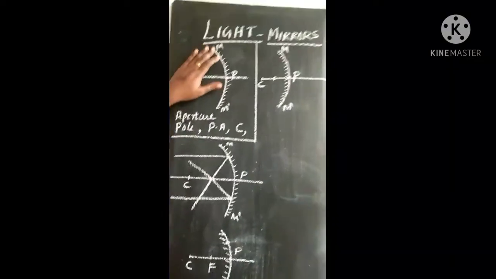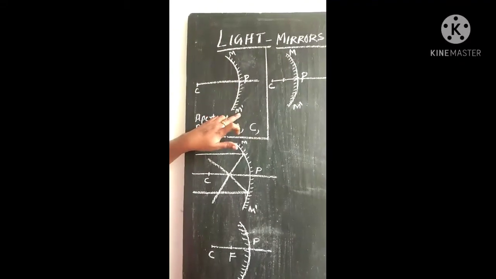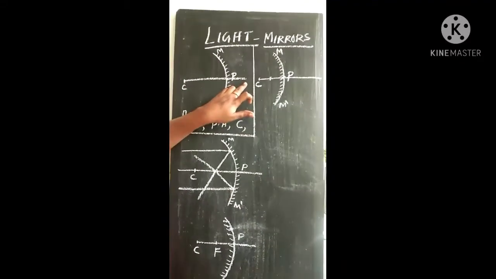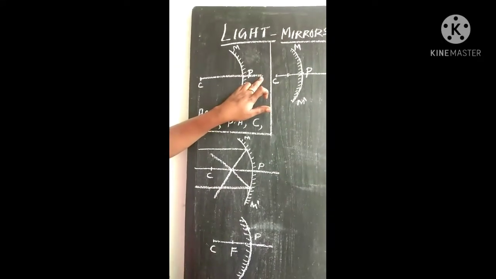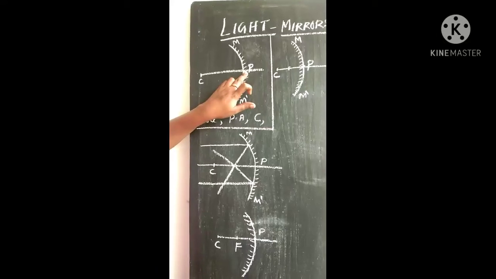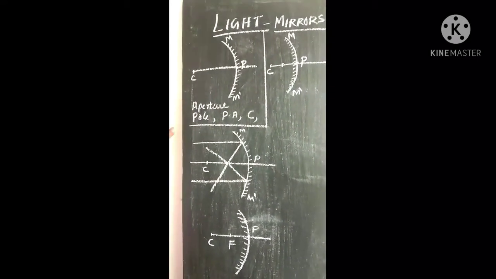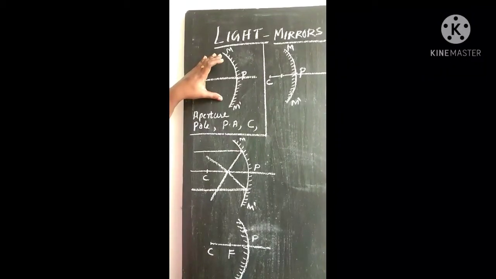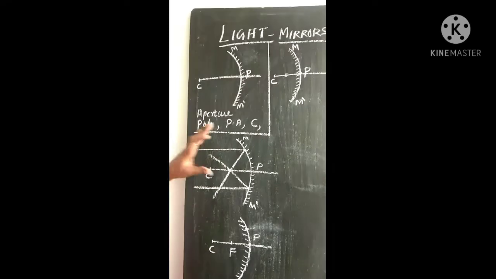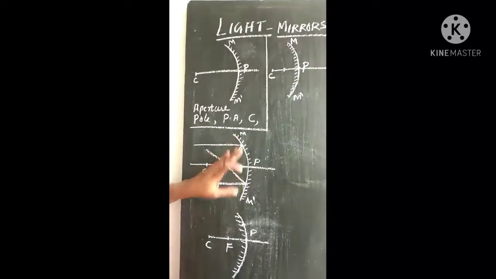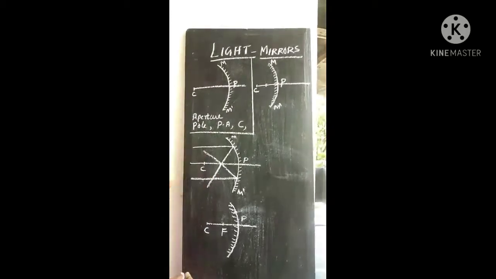Here, this is the pictorial representation of a concave mirror. MM dash is the aperture. This is the principal axis of this particular mirror. P is the pole. C is the center of curvature of this concave mirror. And here I have drawn the same picture of the same mirror with aperture MM dash, and all the details are the same as the first one.